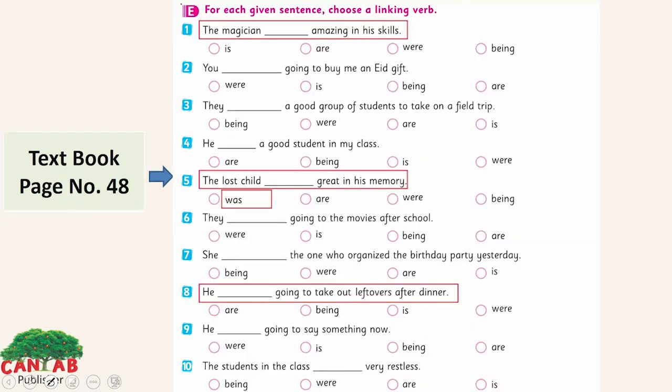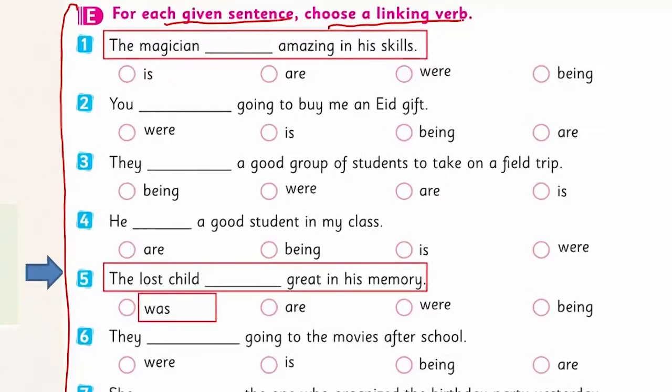The section E here, the exercise of linking verbs here. For each given sentence, choose a linking verb. Now, it will clear your concept. If we don't have is, are, am, was, or were in a sentence, how can those words become the linking verb? The magician, amazing in his skills. You have to choose the right linking verb here.